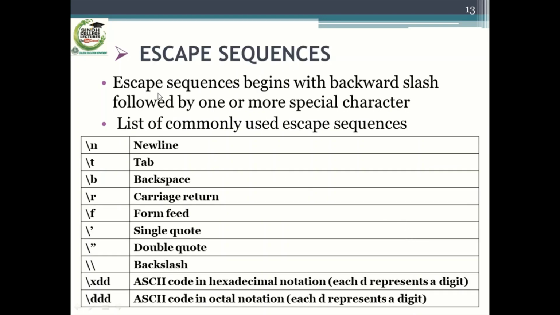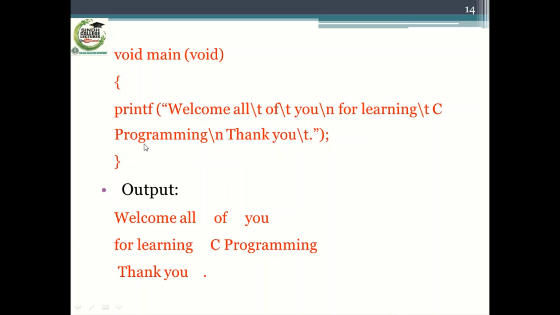Escape sequences. Escape sequences begin with a backward slash followed by one or more special characters. A list of commonly used escape sequences is given below. Here is the list of escape sequences. The first few of these escape sequences we are using in the coming example. Here is an example of a program that uses escape sequences \t and \n.